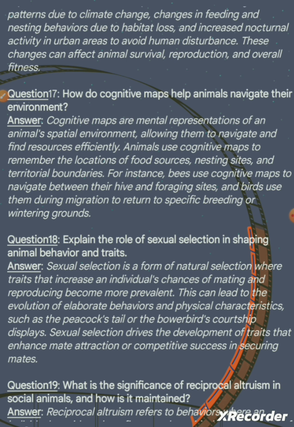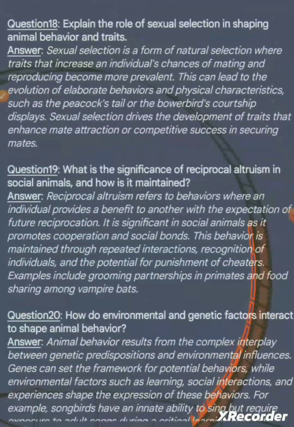This can lead to the evolution of elaborate behaviors and physical characteristics such as the peacock's tail and the bowerbird's courtship displays. Sexual selection drives the development of traits that enhance mate attraction or competitive success in securing mates.